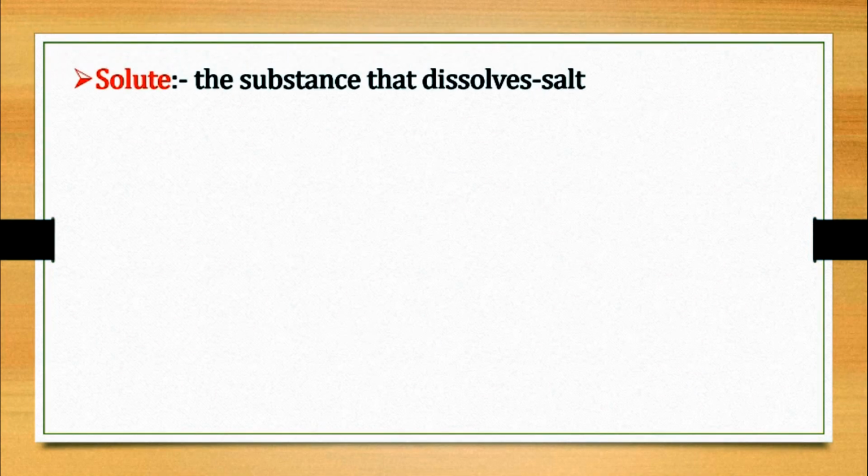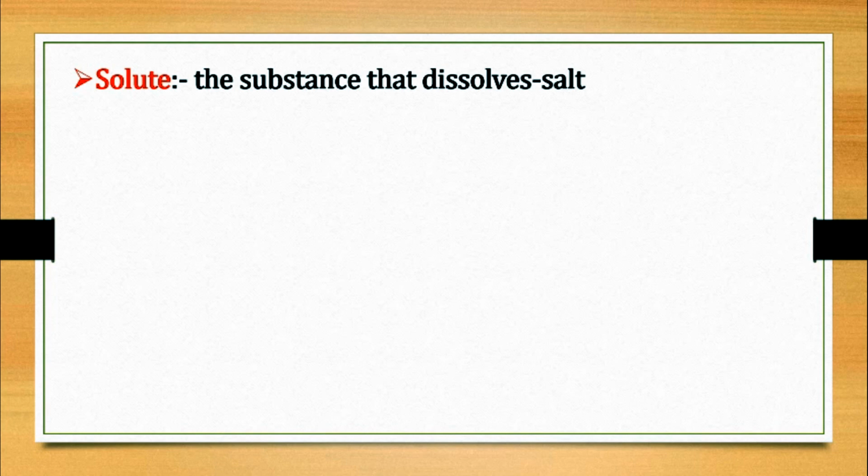Now children, when salt dissolves in water, its particles spread in water. Slowly they become smaller and smaller. Ultimately, they become so small that they cannot be seen. That is, they mix completely with water. This is what we call dissolving. When we take any 1 teaspoon of salt in water, it completely dissolves.